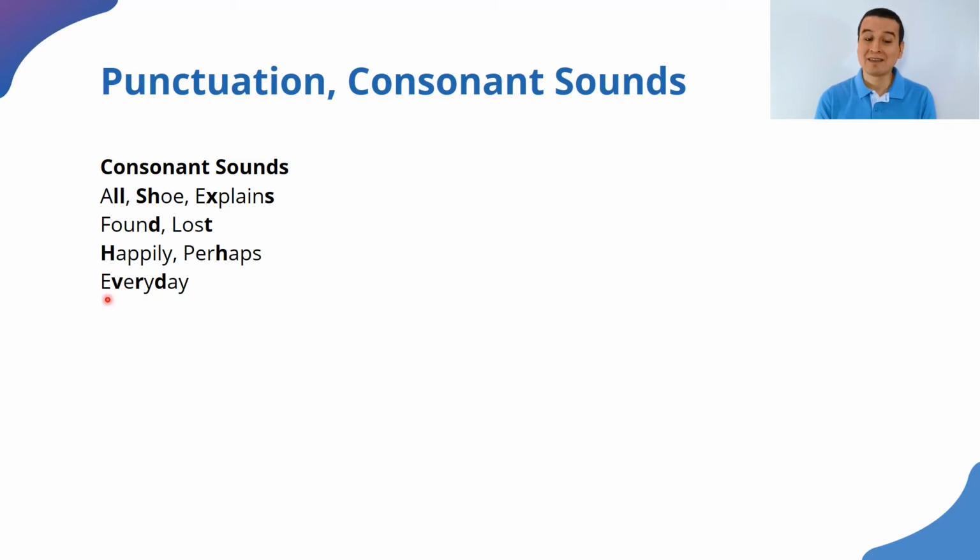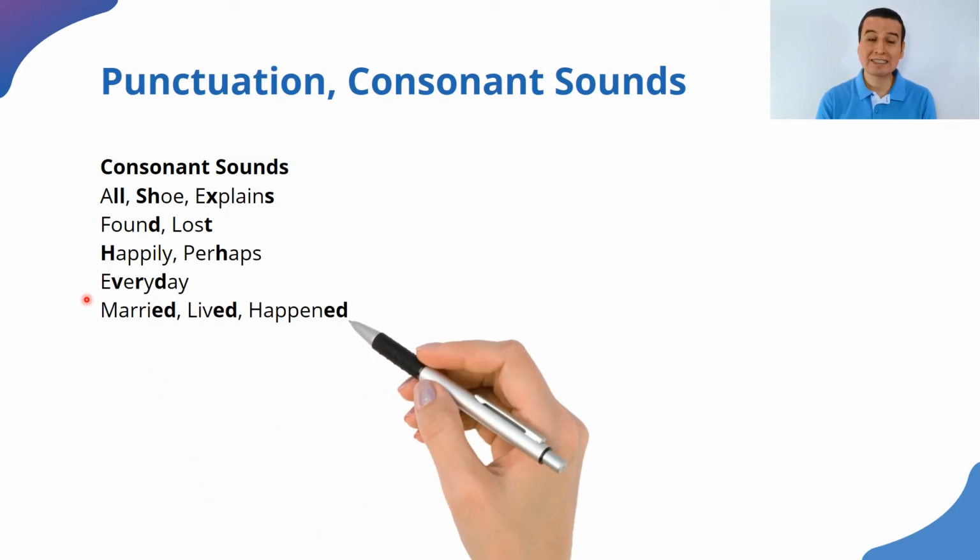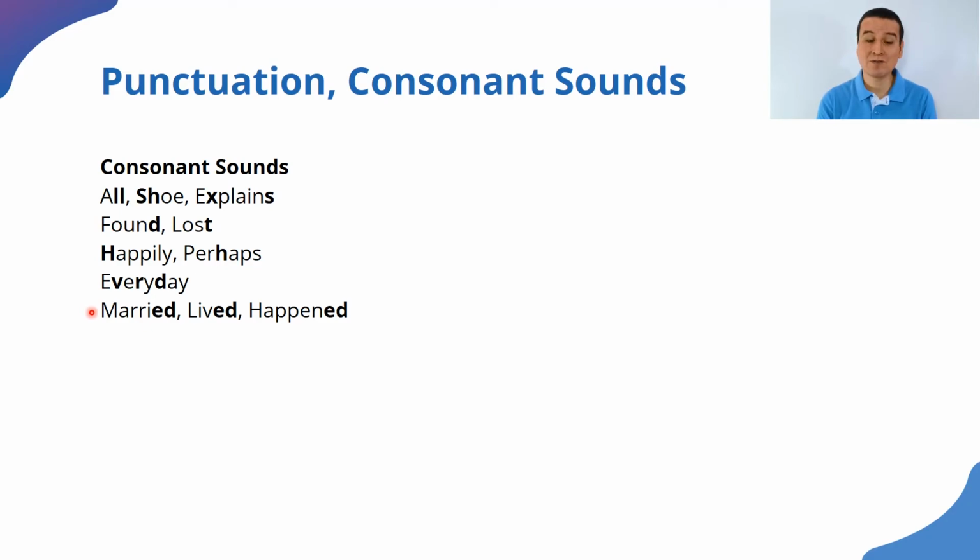All right? When we are pronouncing the past tenses of regular verbs in English, like married, lived, happened, remember that final D sound. Words that have a voiceless sound before ed are pronounced with a T sound, like finished. We don't say finish. It's too hard to pronounce a voiceless sound after a voiced sound. So finished, right? Worked.